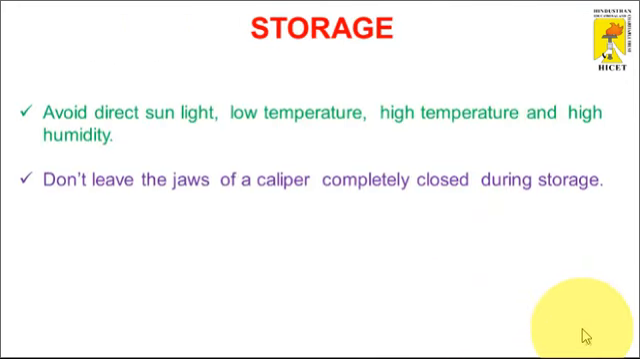Where should we store the vernier caliper when we are not using it or after usage? Avoid direct sunlight, low temperature, high temperature and high humidity. These are places where you should not keep this type of vernier caliper, because climatic changes may alter the error value. Don't leave the caliper completely closed during storage. Whenever you are storing it for a long time, the jaws should be in the open position. These are the two main important points to consider at the time of storage.